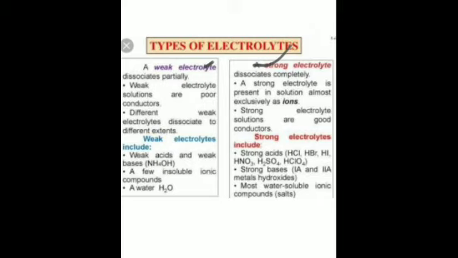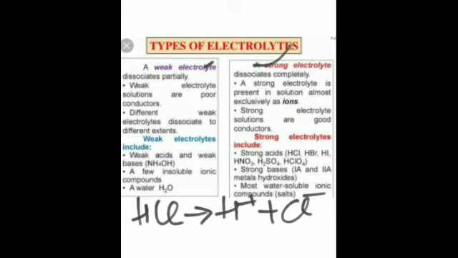What is a strong electrolyte? The substances that dissociate completely into ions in an aqueous solution are called strong electrolytes. For instance, all the sodium chloride present in aqueous form will dissociate into Na plus and Cl minus. Hydrochloric acid similarly, all of it will dissociate into H plus and Cl minus. Is that clear? So all strong acids and strong bases are examples of strong electrolytes. You have seen this example.